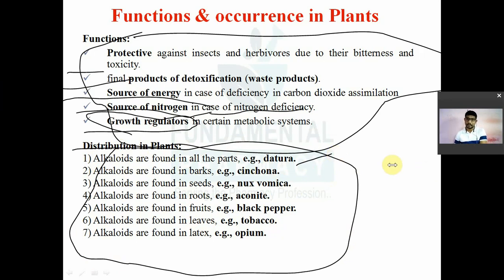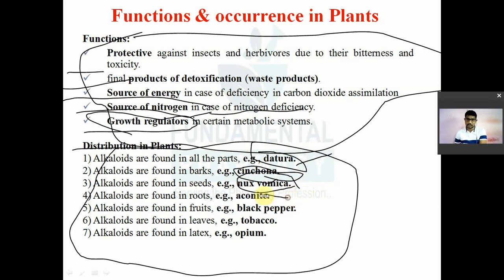For example, datura. So you find alkaloids all over in the datura plant. datura plant अगर आपने ले लिया तो उसके हर एक प्लांट के हिस्से में alkaloid मिलेंगे आपको. They may be either concentrated in the bark. For example, cinchona. Cinchona alkaloids are present in the bark. Then they may be present in the seeds. For example, nux vomica, strychnine and brucine. Those are present in the seeds only.